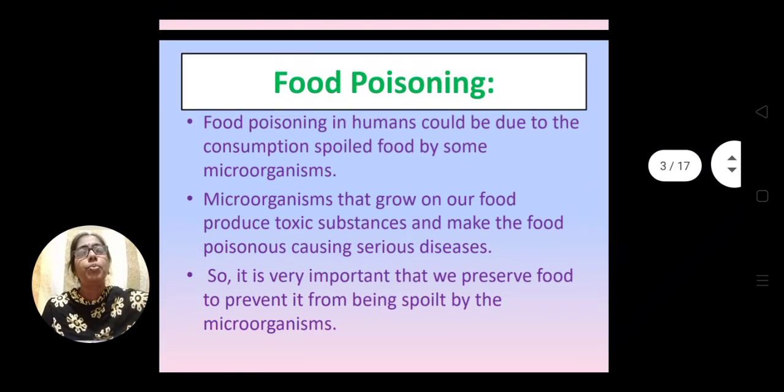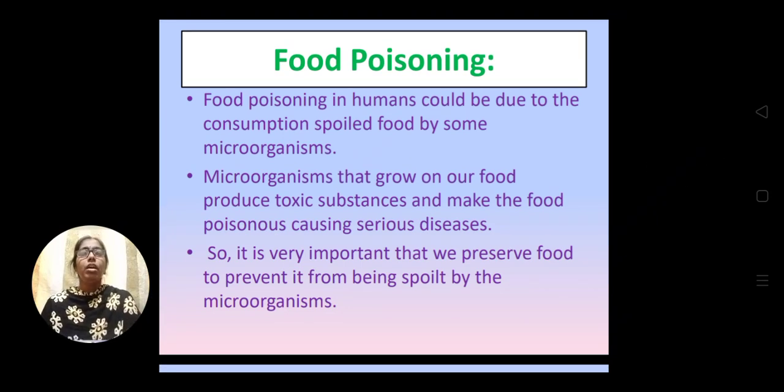The first one is food poisoning. This food poisoning is caused due to certain microorganisms, and the microorganisms that grow on our food produce toxic substances and make the food poisonous. And when we take this kind of poisonous food, we suffer from serious diseases, and sometimes it causes death also. That's why it is very important that we should preserve the food to prevent it from being spoiled by